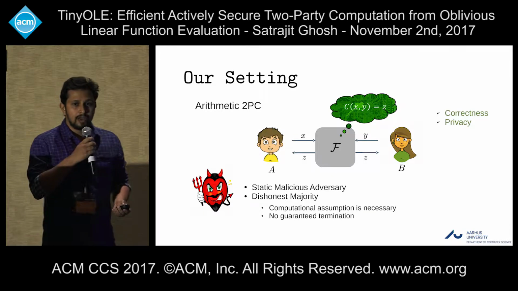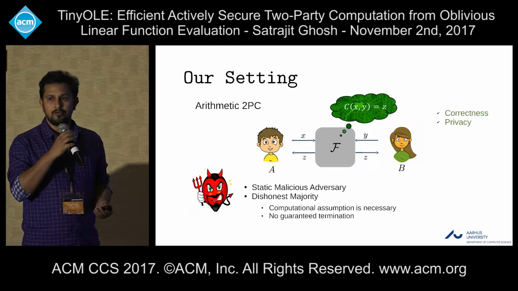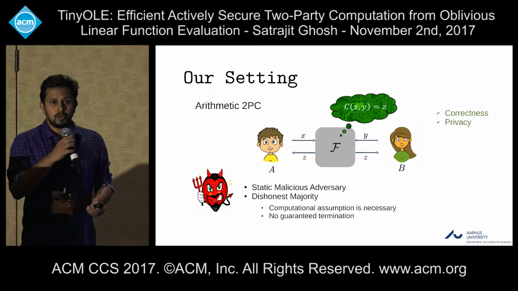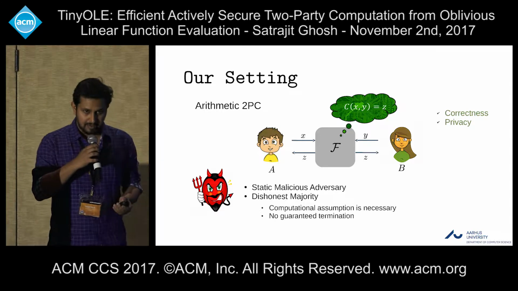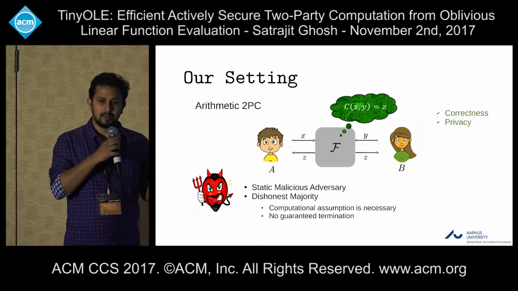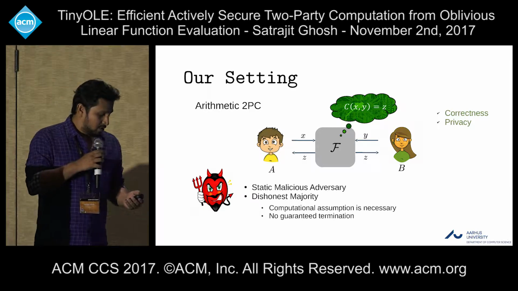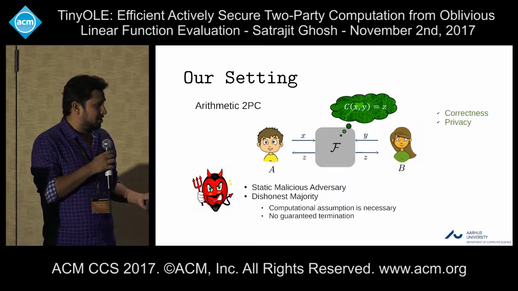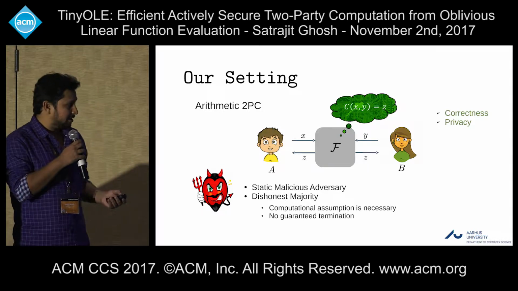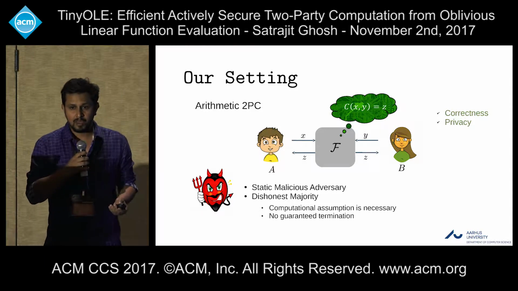It is well known that computational assumptions are necessary in order to get some kind of meaningful security in these settings, and there is no guaranteed termination. So if one party finds that the other party is cheating, it will just abort the protocol. But as computational assumptions are necessary, these protocols are not very efficient. So how do we get an efficient protocol in these settings? We can use a preprocessing model.